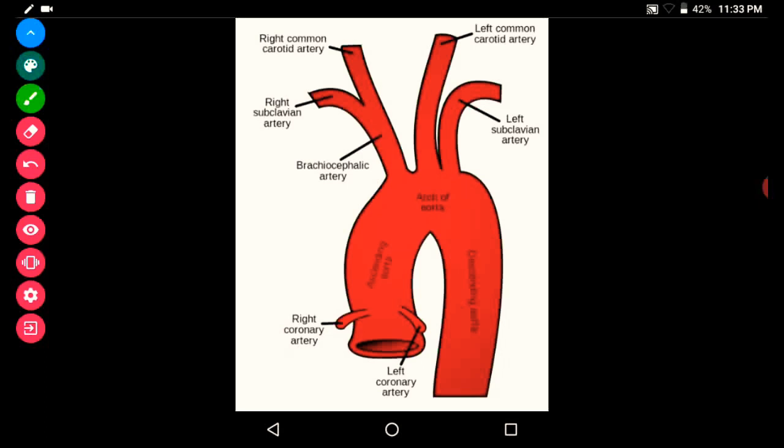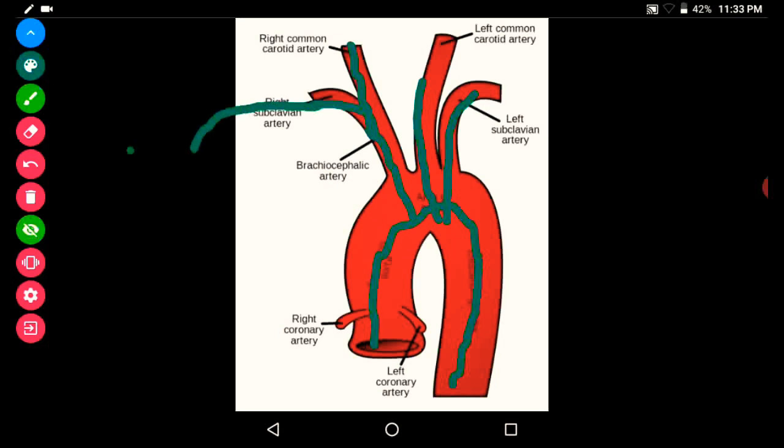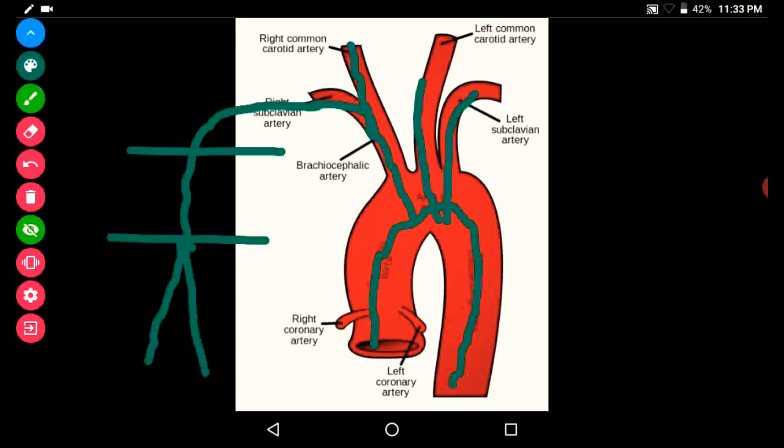Now let's see the branches of the arch of aorta. This is the ascending aorta, arch of aorta and descending aorta. The arch of aorta has three branches: brachiocephalic artery, left common carotid and the left subclavian artery. The brachiocephalic artery again divides into the right common carotid artery and the right subclavian artery. The right subclavian artery then continues as the axillary artery and then as the brachial artery in the arm, and then divides into the radial and ulnar arteries in the forearm.